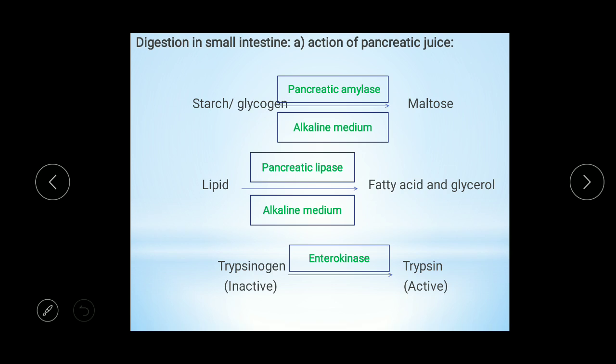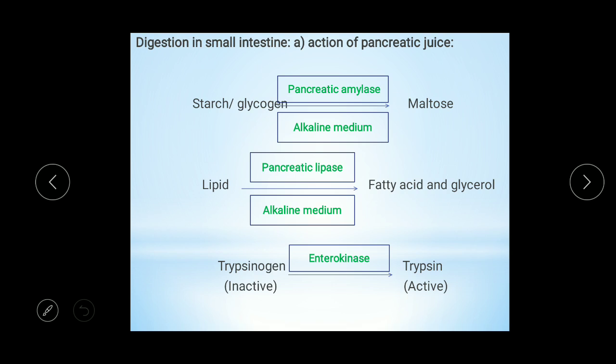So, the action of pancreatic juice in the small intestine. Pancreatic juice contains pancreatic amylase and pancreatic lipase. Pancreatic amylase acts on starch or glycogen.